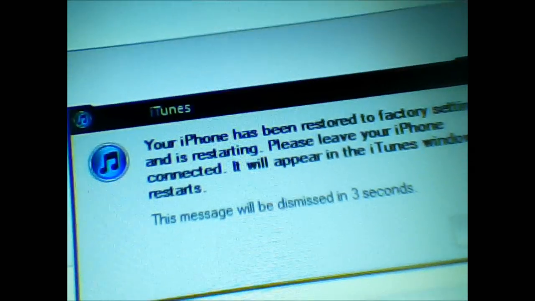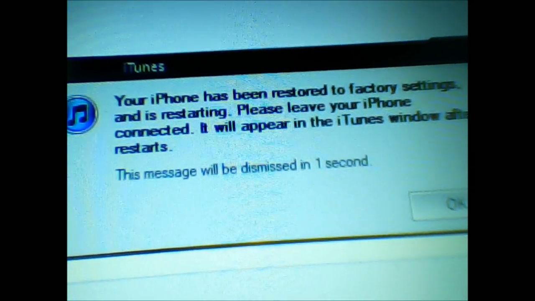Okay. So we're just gonna wait for it, and then I'm gonna come back after it's almost done booting up. Okay. Alright, I'm just gonna pause it for a minute. So it's done, and it's counting down. Restore 5%. Restarting. It's restarting. Okay, the phone has just restarted.